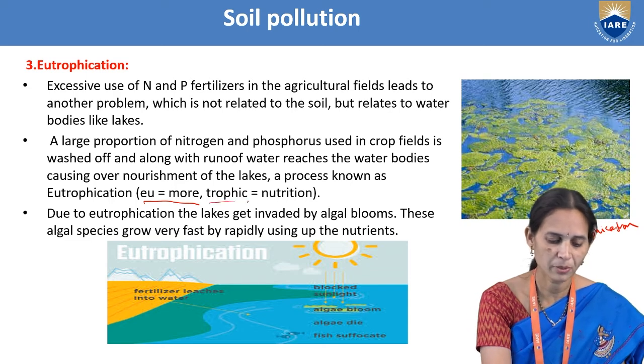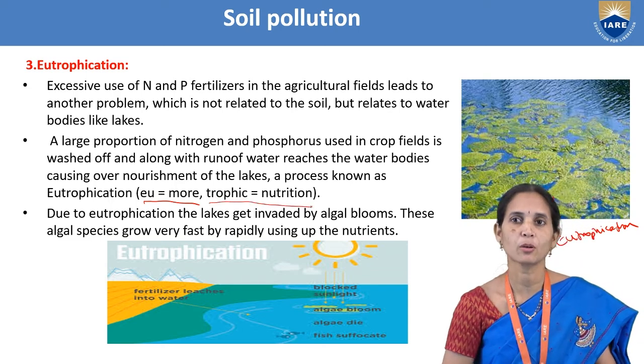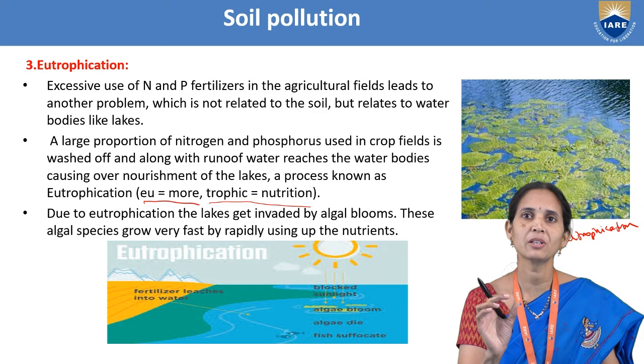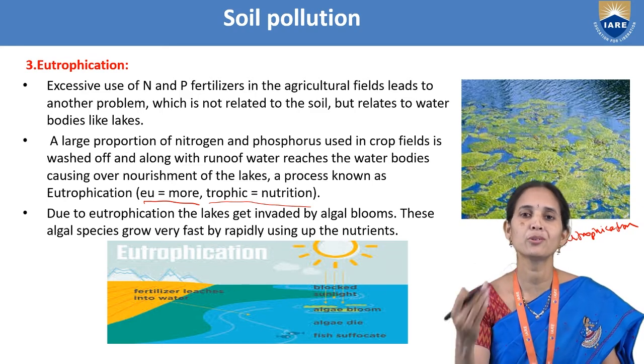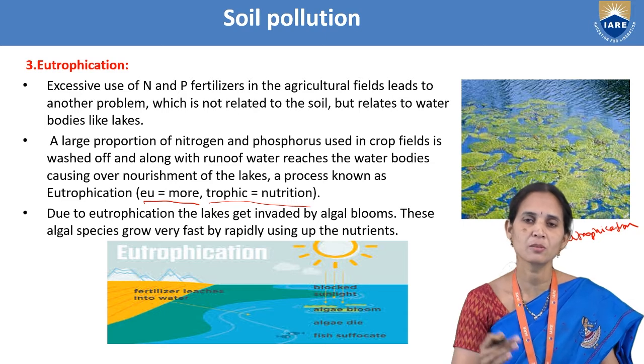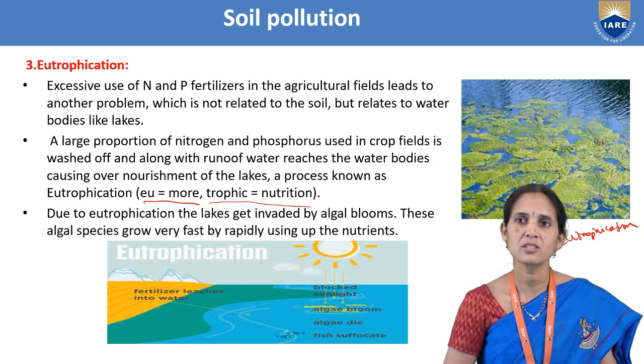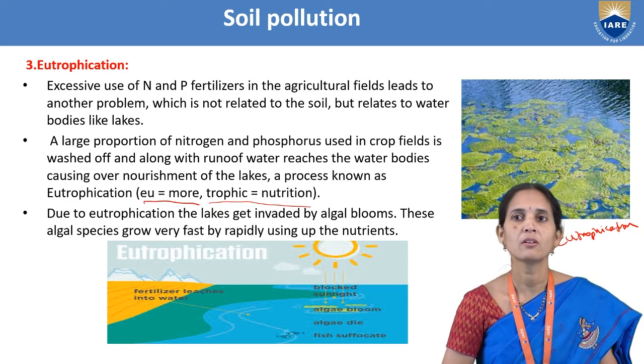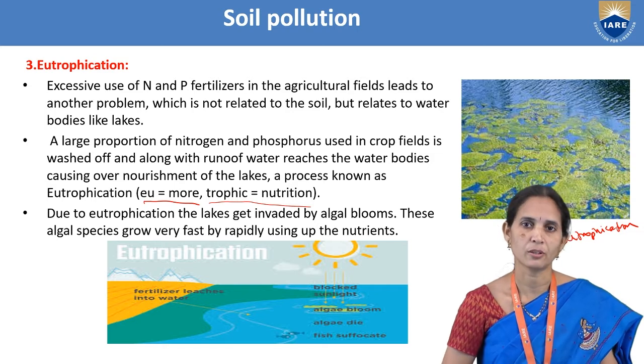Trophic means nutrition, more nutrition. So the name given is eutrophication. Eutrophication means nothing but more nutrition in water. More nutrition means nitrogen and phosphorus. The concentration of nitrogen and phosphorus is more in water.